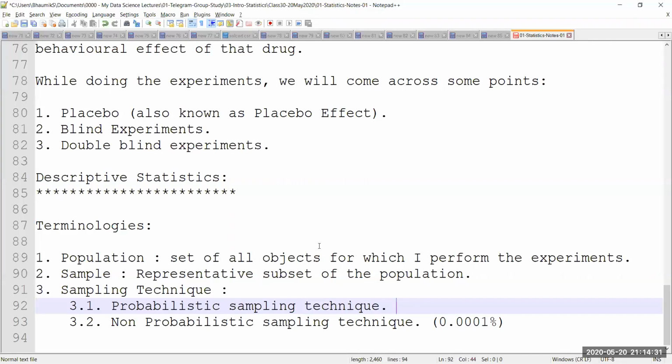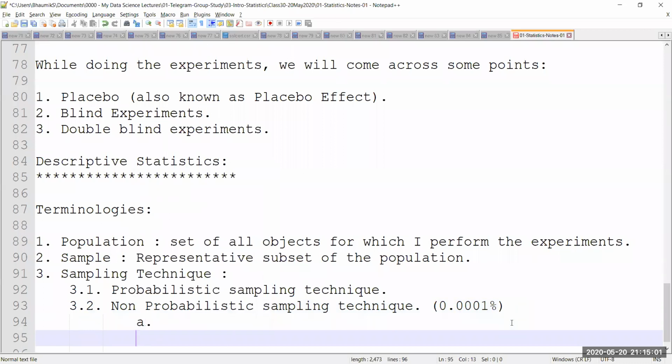Because members are selected from the population in some non-random manner. It is not randomized. Selection of people from the population is absolutely non-random. I don't know how I'm going to make a selection. There are some ways in which we do the non-probabilistic sampling technique. The reason I mentioned the 0.001 is because people don't really like this kind of sampling, so I'll just get this out of my way.